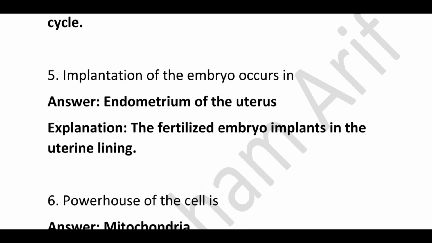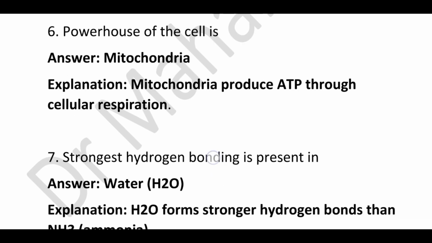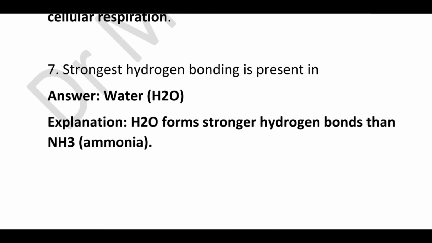Implantation of the embryo occurs in? Correct answer is endometrium of the uterus, because the fertilized embryo implants in the uterine lining. Powerhouse of the cell is mitochondria, because mitochondria produce ATP through cellular respiration. Strongest hydrogen bonding is present in? Correct answer is water, because H2O forms stronger hydrogen bonds than ammonia.